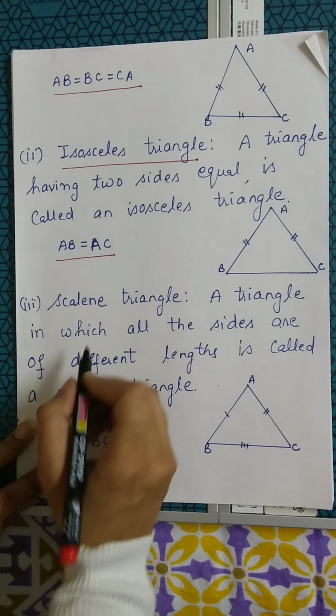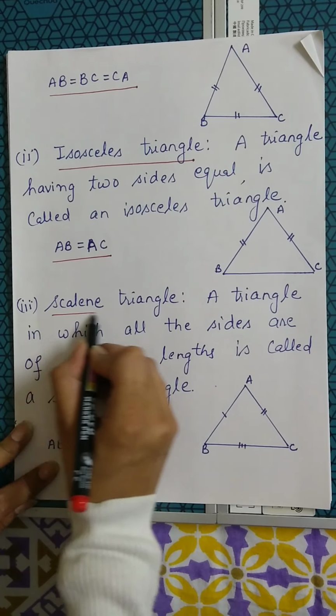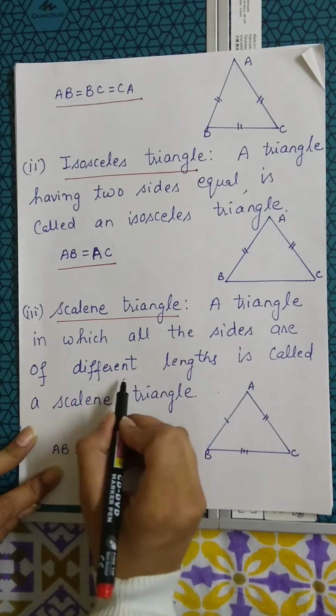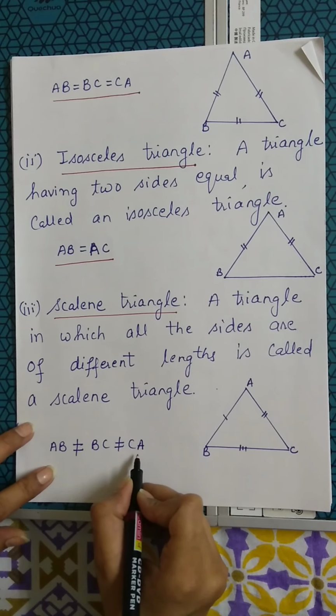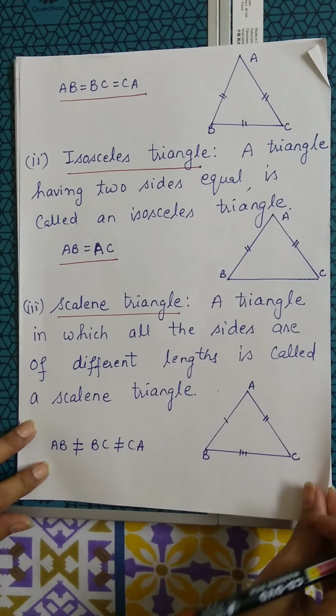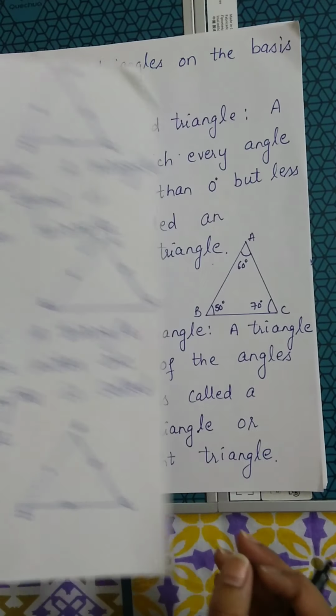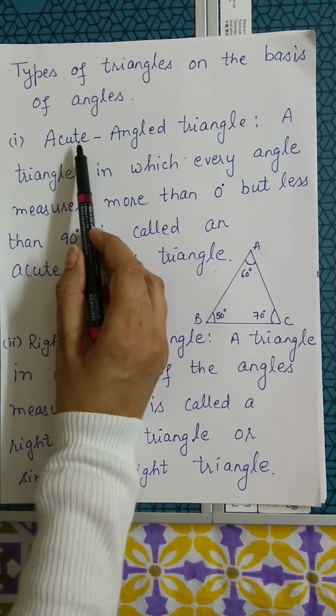So next one is the scalene triangle. A triangle in which all three sides are of different lengths, that is AB is not equal to BC is not equal to CA. Next is types of triangles on the basis of angles.